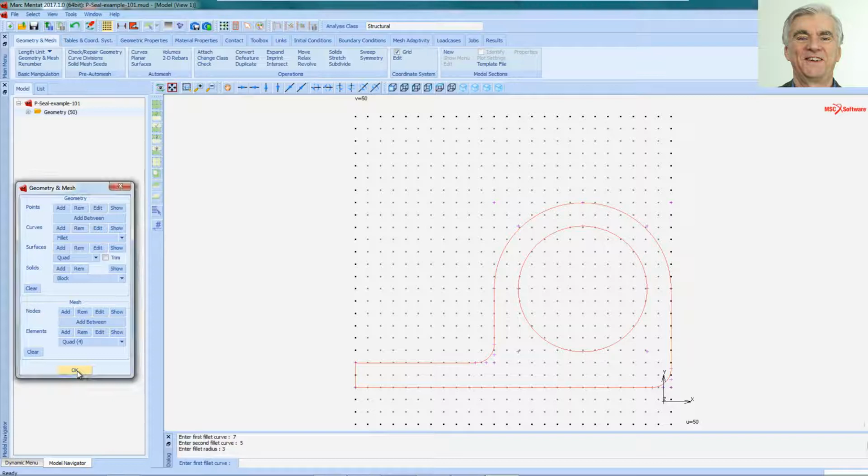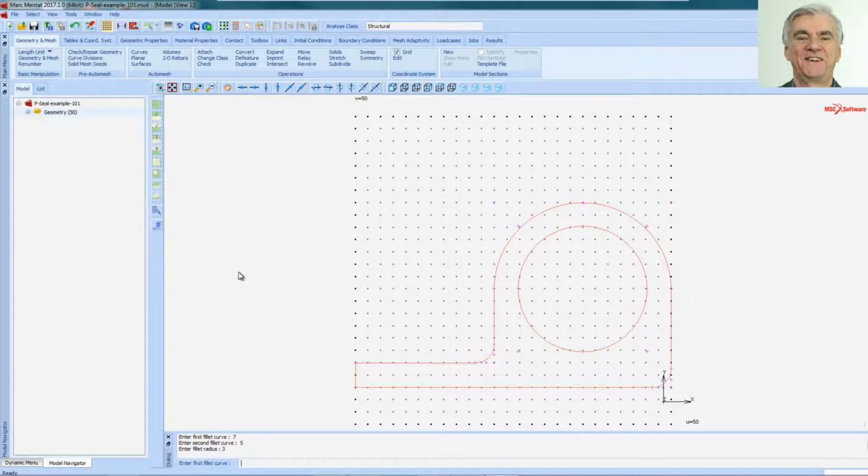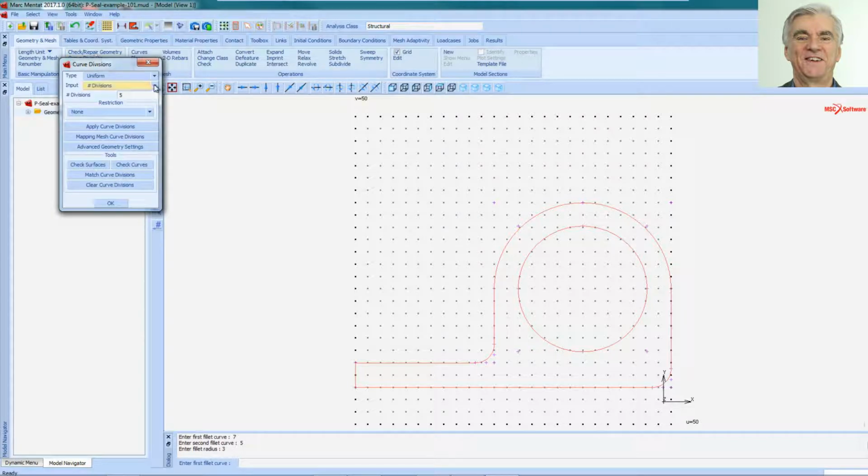Right. Now what I'm going to do is tell that profile the number of curve divisions. So up here you can see curve divisions, and I am going to use target length, and I'm going to make that 0.6 millimeters.